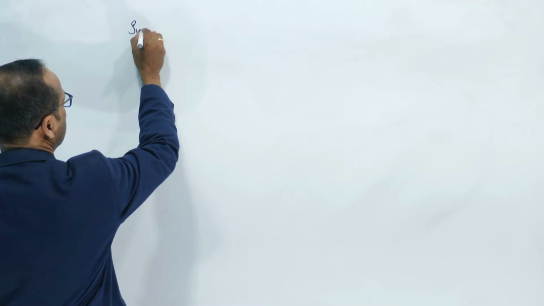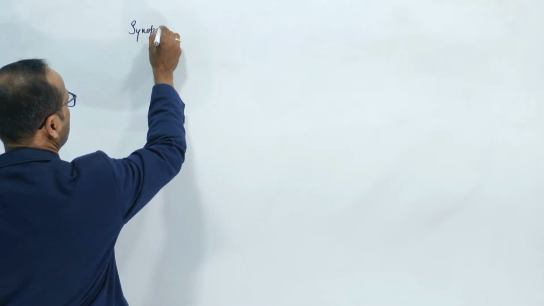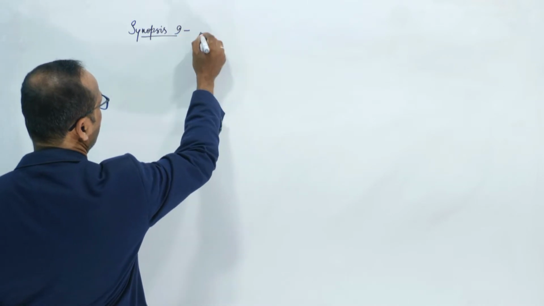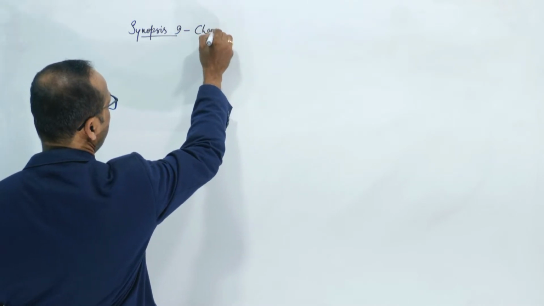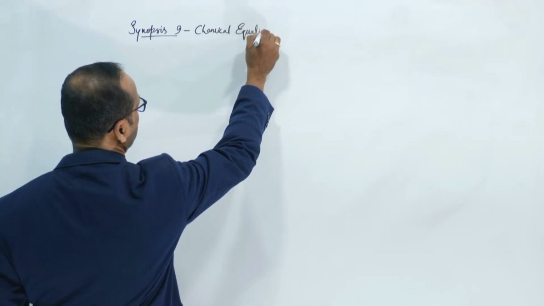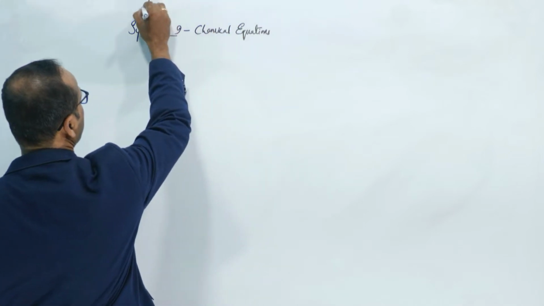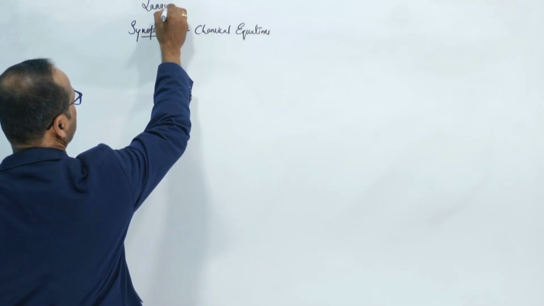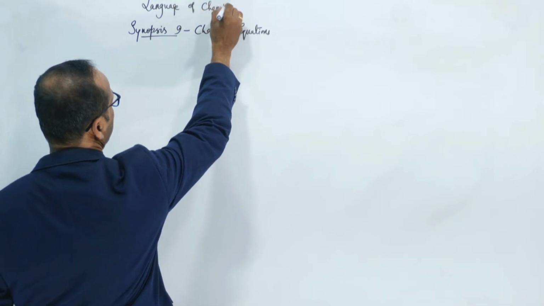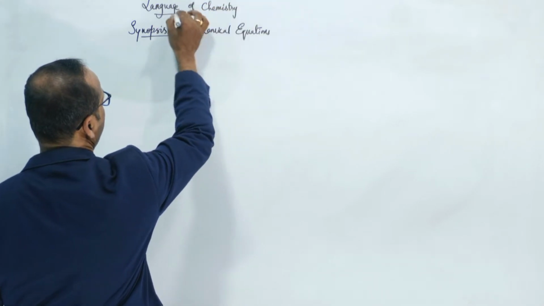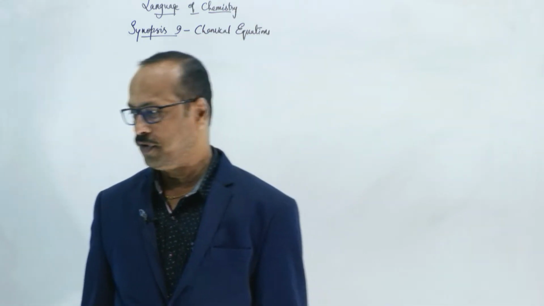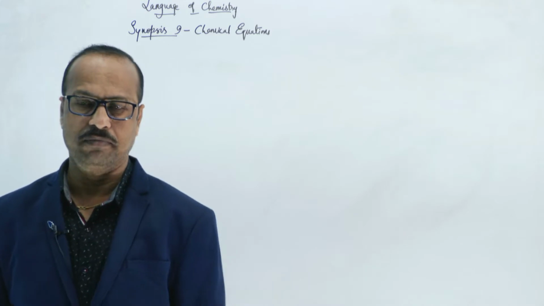This is synopsis 9 in your textbook, in your material. Our main chapter is the language of chemistry. Clear? Now we are going to discuss the chemical equation.